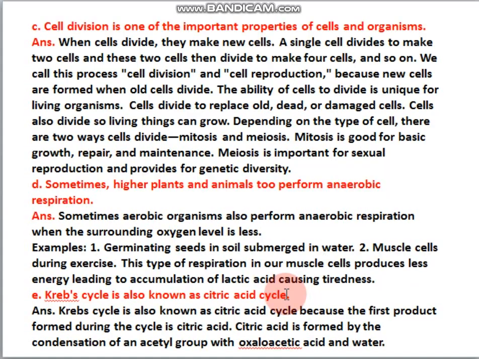Okay. Then C: cell division is one of the important properties of cells and organisms, isn't it? That's why we have hair growth, skin growth and all that, because of cell division, and also reproduction because of meiosis, cell division. So this is the answer you can write for why cell division is an important property of cells and organisms, why it is very essential as a life process.